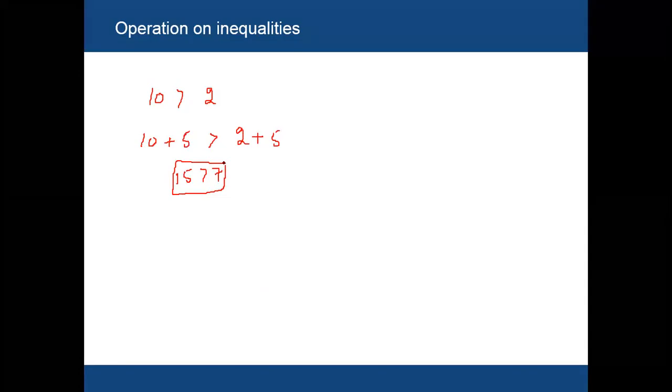Let's suppose first we have addition: if I write 10 is greater than 2, and you add the same number on both sides, 10 plus 5 and 2 plus 5, the result is 15 is greater than 7. This statement is correct. So addition is possible, and the symbol remains the same.